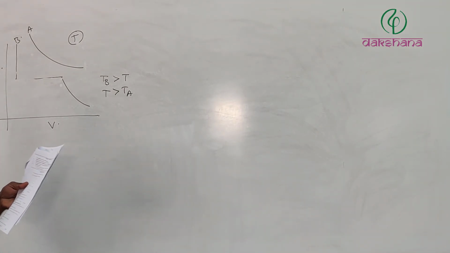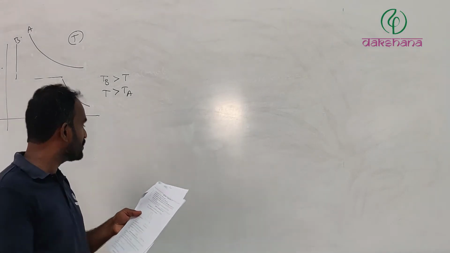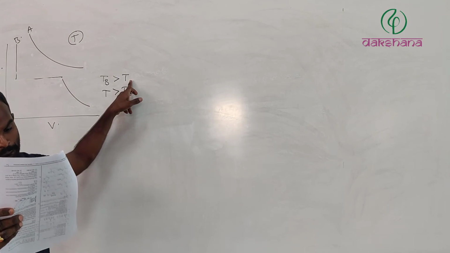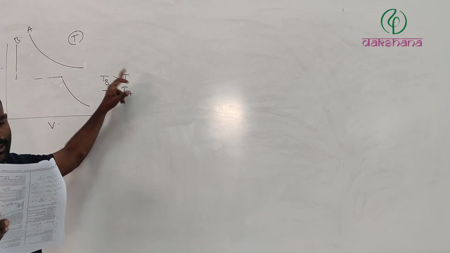I guess you can understand both those options: TB is greater than T, which is greater than TA. Yeah, option A.